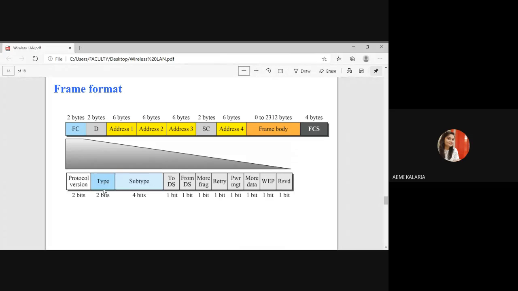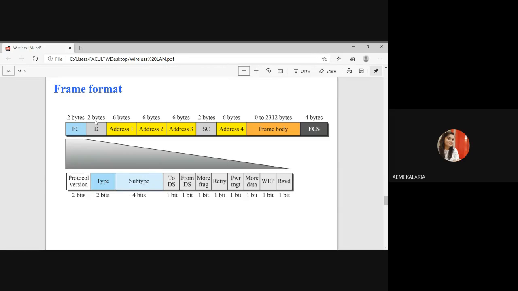To DS is a defined single bit. From DS is also a defined single bit. More flag, retry. So many different fields are there inside this FC, right? It is 2 bytes, but small bits are there for representation of the frame control things.